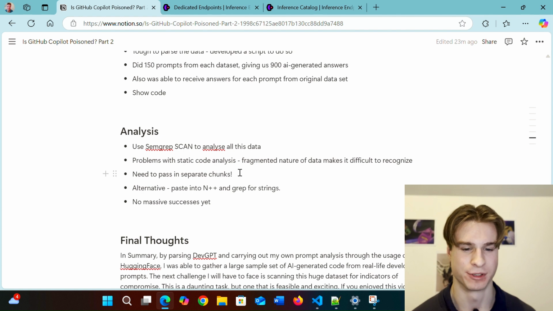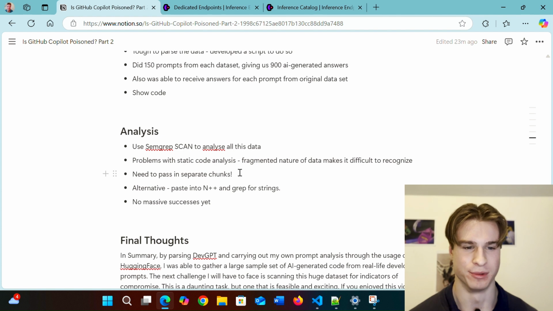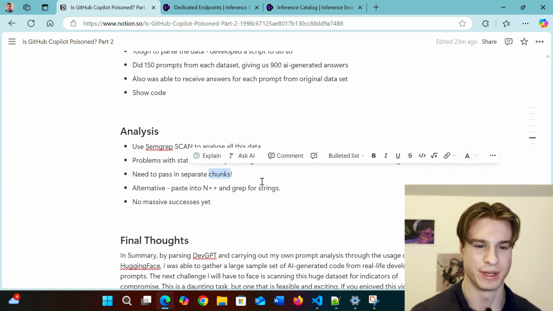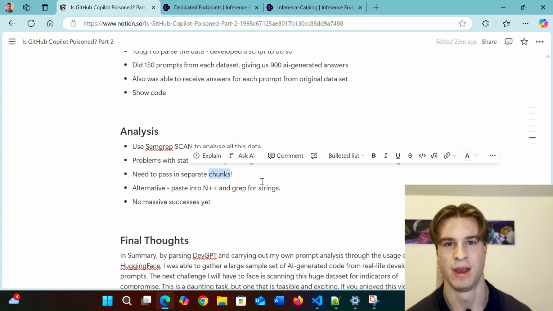Remember, my output also contained things in JavaScript, Java, even some AWS notation, because some of the developer questions were related to those, even though it was predominantly Python. So this made it very difficult to use static code analysis tools. What I will need to do is filter out just the Python code and then pass separate chunks into a similar tool. This isn't as easy as it sounds. I'm going to look at doing this over the next few weeks.